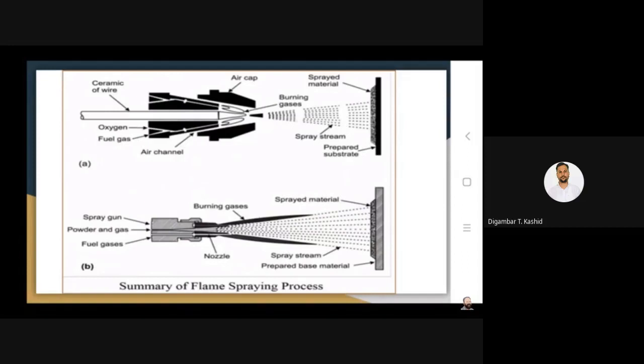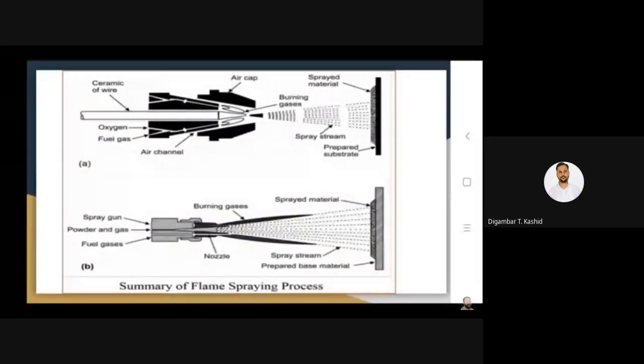Now in this particular flame spraying process, you have to use it for different applications. And as I have mentioned, this process is very cheap and versatile in nature, but it can be applied for the coating of low melting point materials, particularly aluminum, zinc, tin, and steel.